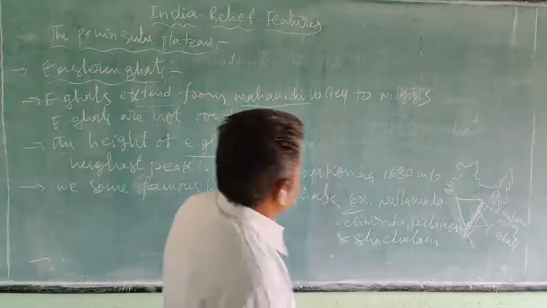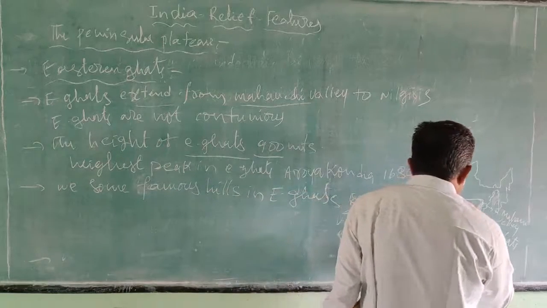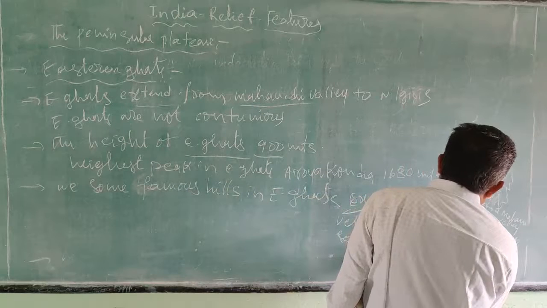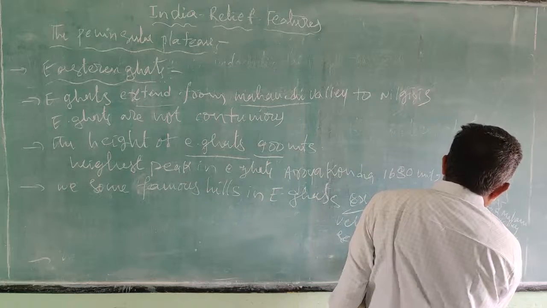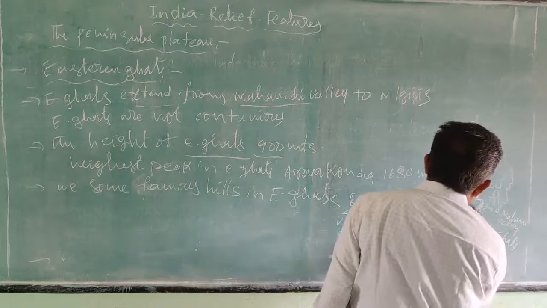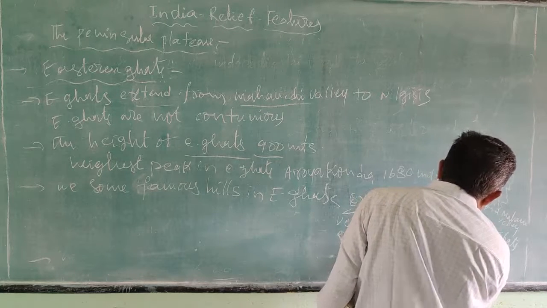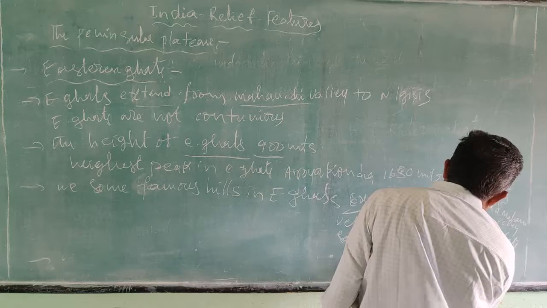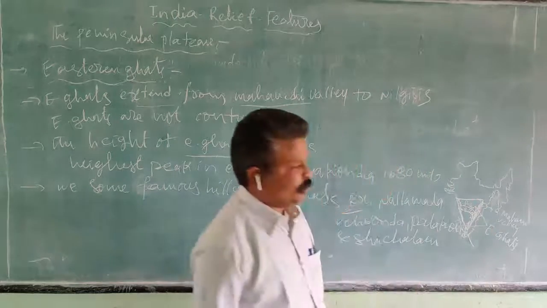These are originated in the Western Ghats. Here is the Godavari river, and here there is another river, the Krishna.